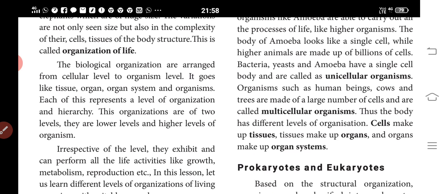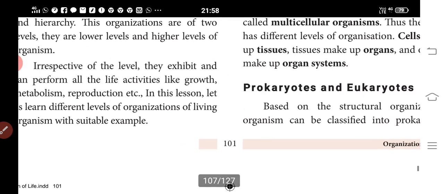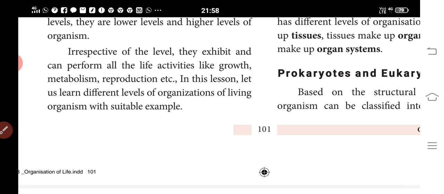It goes like this: tissues make up organs, organs make up organ systems, and the organ systems are combined together to form organisms. So this organization can be divided into lower levels and higher levels. Irrespective of size, cells exhibit and can perform all life activities like growth, metabolism and reproduction.